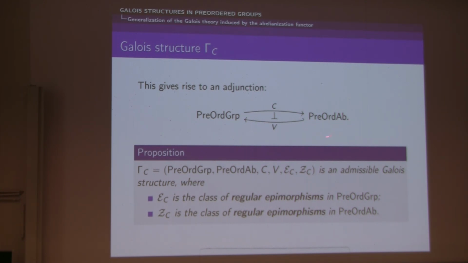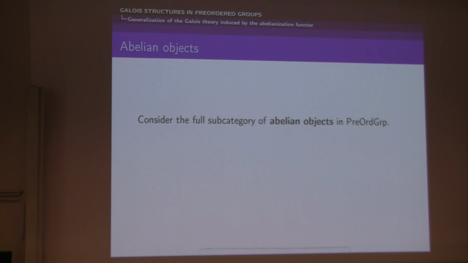And I would like to make you realize that this is the full subcategory of commutative objects. Now, commutative and abelian objects coincide in the category of groups, so these are given by abelian groups, but in the category of preordered groups, it turns out that these are not the same. So this suggests now to go further, to consider the full subcategory of abelian objects. An abelian object in the category of preordered groups is given by a preordered group (G, PG), where not only G, but also PG is an abelian group.